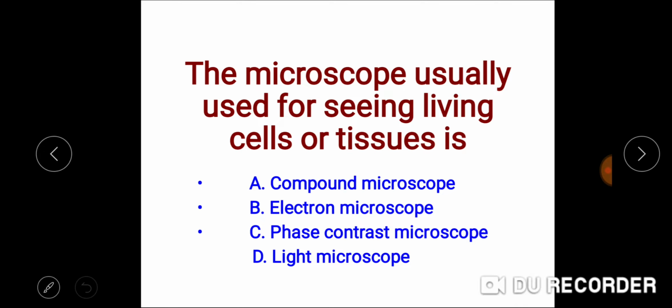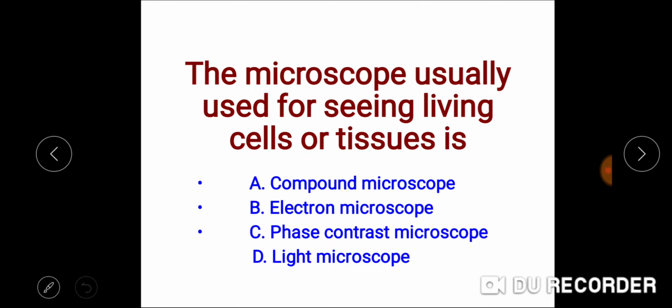Electron microscope uses electron beams to form the image of an object or a specimen and has a high resolving power. But here again, the specimens or the subcellular structures which we want to see under the electron microscope are to be killed, because in the electron microscope there is vacuum, there is no air.